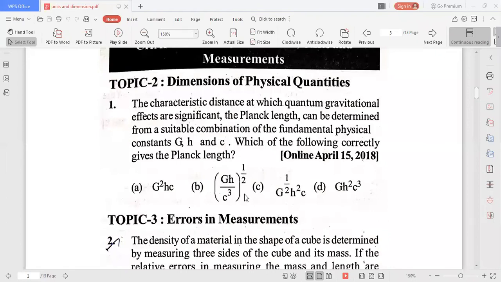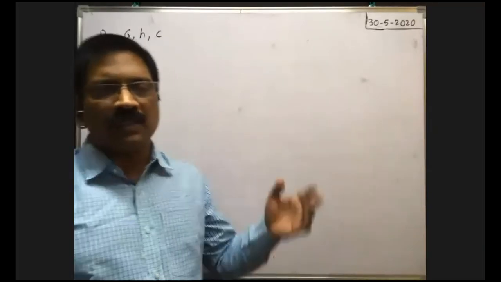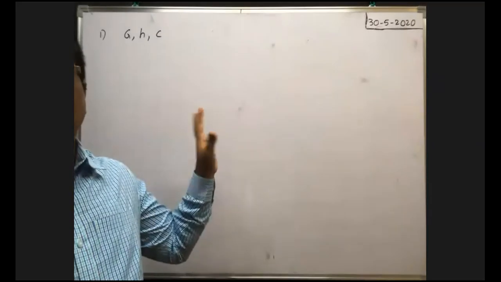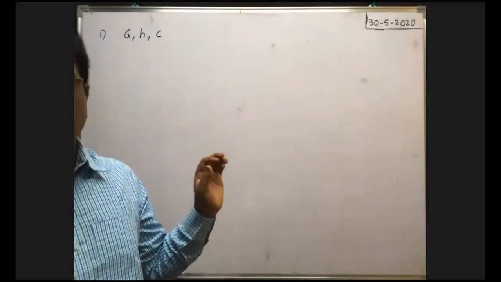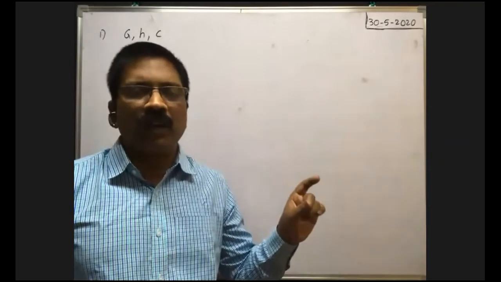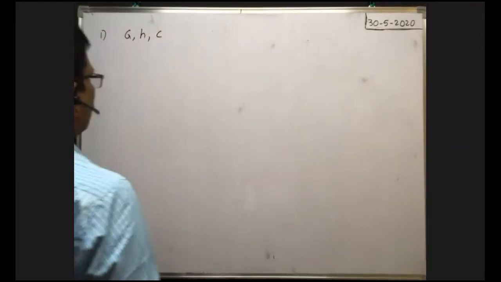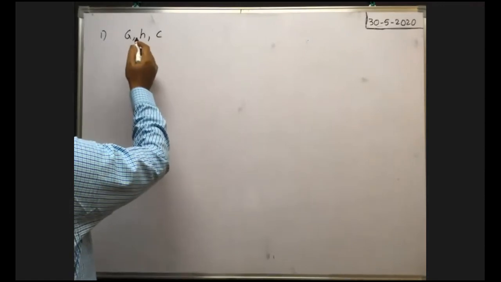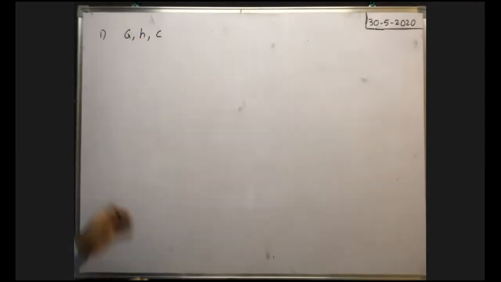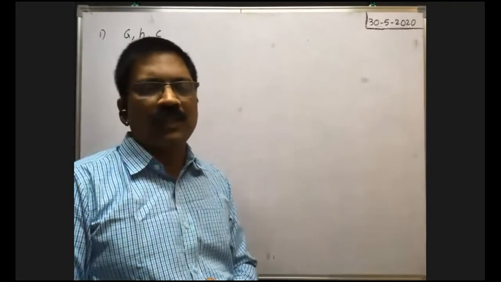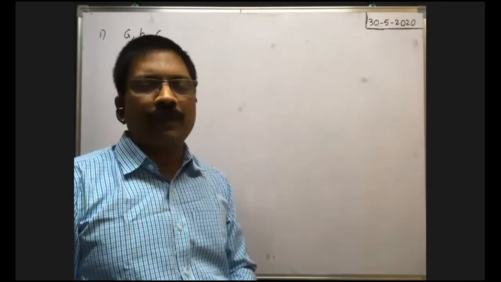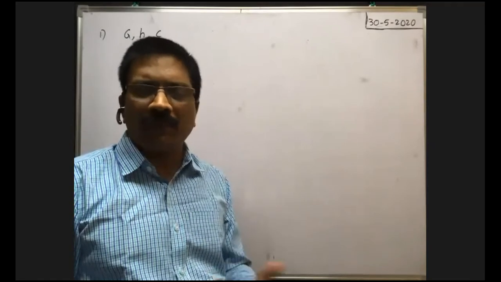Here you see, the dimension formula of gravitational constant we have to write. We don't know the dimension formula of gravitational constant directly. Okay, so listen to me. Dimension formula of gravitational constant we don't know because it is not a regular dimension formula. So we have to write which equation involves the universal gravitational constant. F is equal to G m1 m2 by distance square. We can write the universal gravitational law. Or small g is equal to capital G capital M by capital R square also we can write. Anyone we can write. Okay.